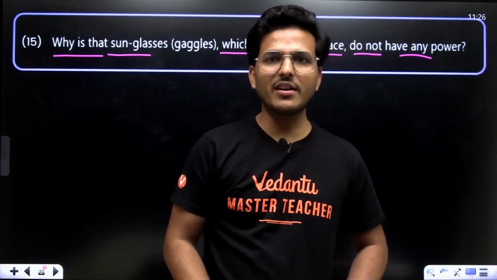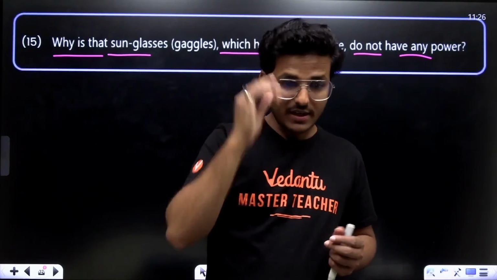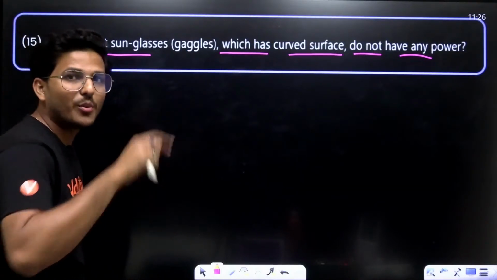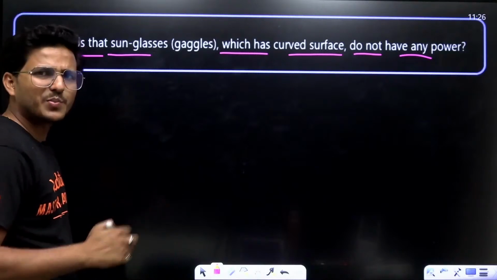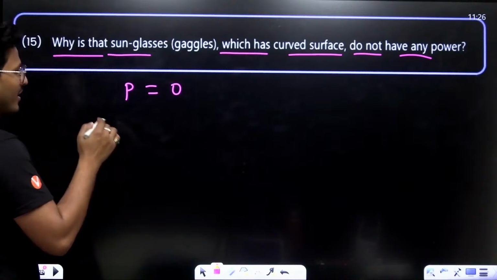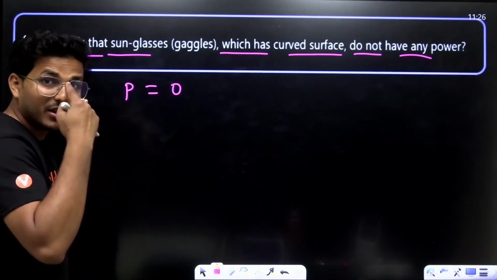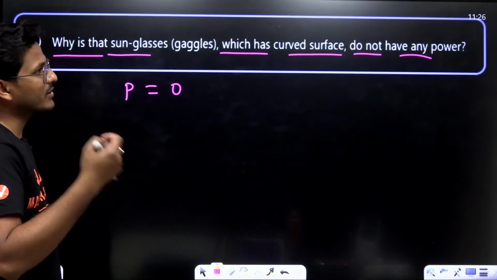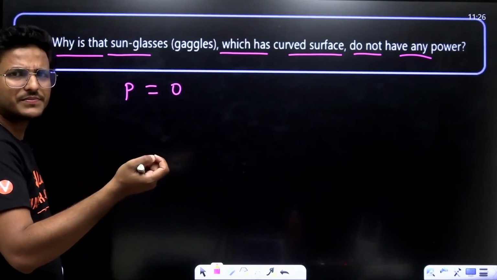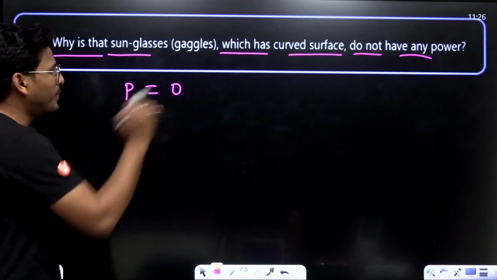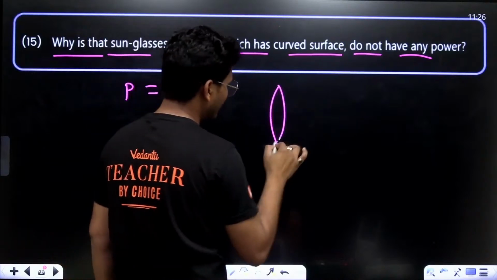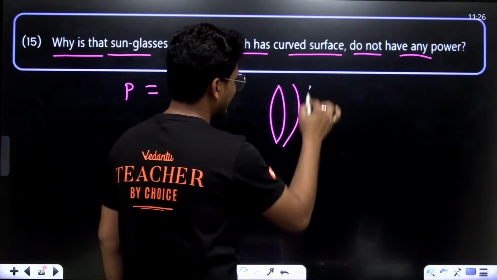Sunglasses have no power, right? That means you already listened, right? Goggles have 0 power, right? How is it possible? P equals 0 is only possible if we have curved lenses, then some power is possible. But if you want P equals 0, that means we consider 2 lenses. First one is convex and second is concave.